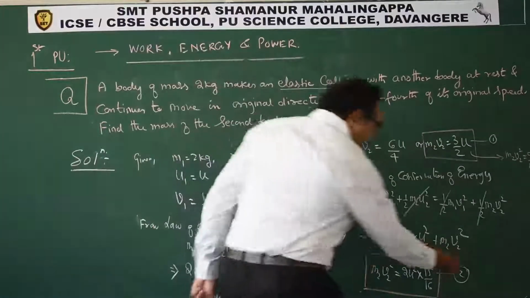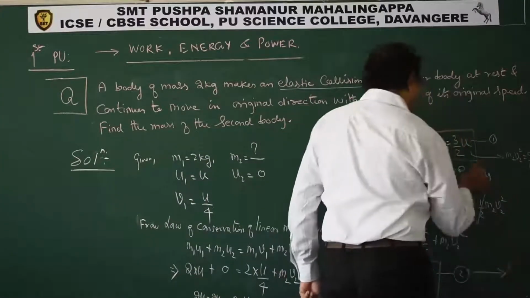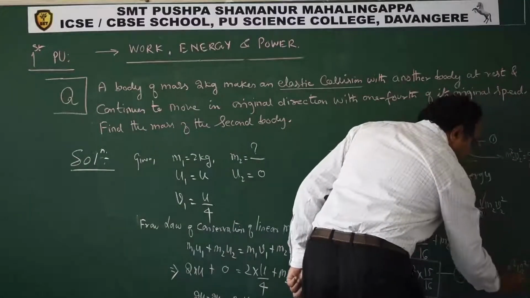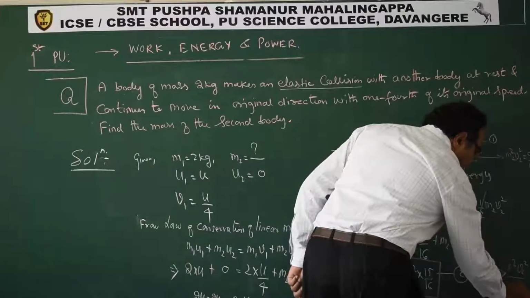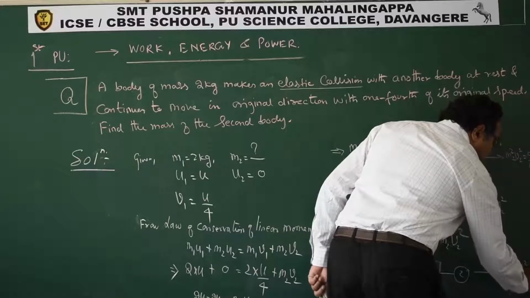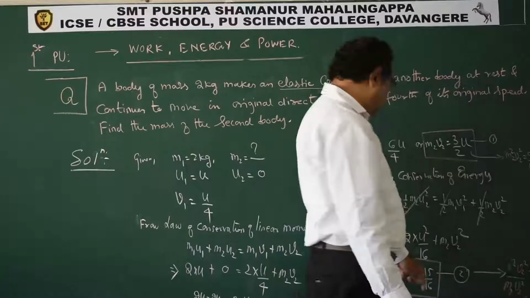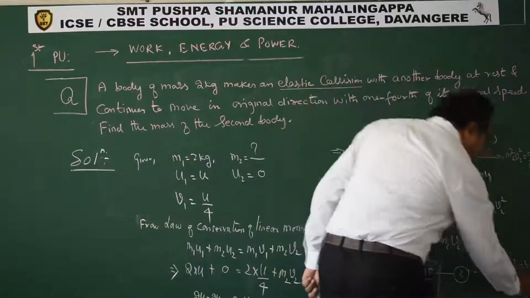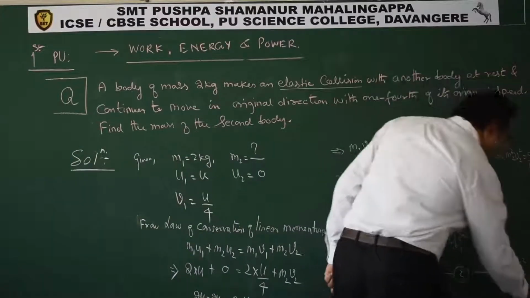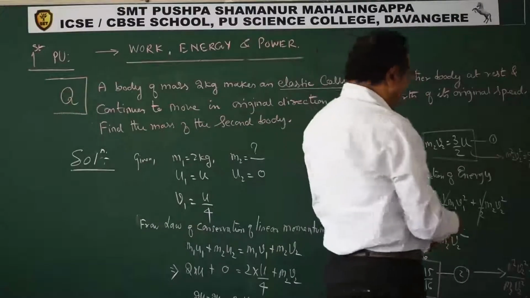Correct. Now divide this equation by the other: m2 square v2 square upon m2 v2 square. Divide the two equations. So we get 9 by 4 u square upon 15 u square by 8. So simplify this, what you will get?